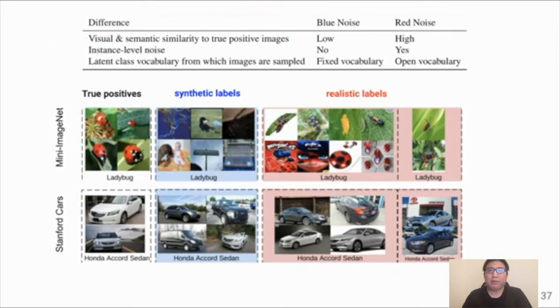And last but not least, realistic label noise is at the instance level, meaning that the noisiness of each image varies based on its content. For example, the noisy images for cars are often taken from a side view instead of either the front or the rear view. This is because from the side view, it is more confusable, as the car brand logo and name are often not visible from this view.